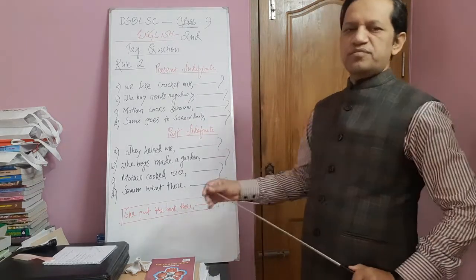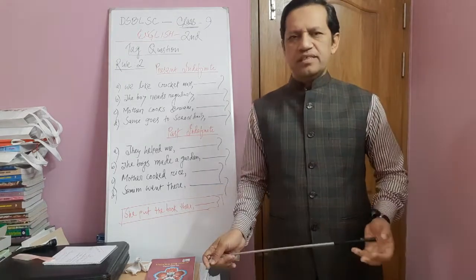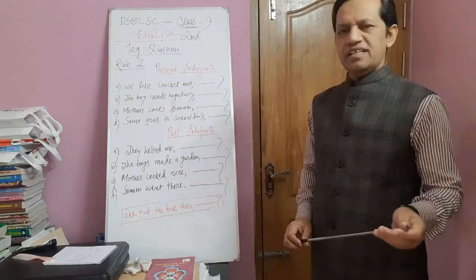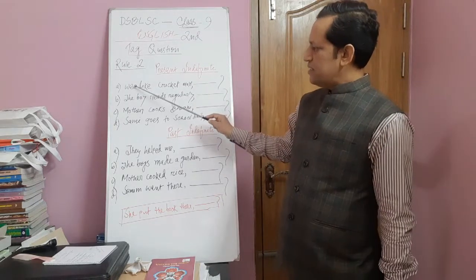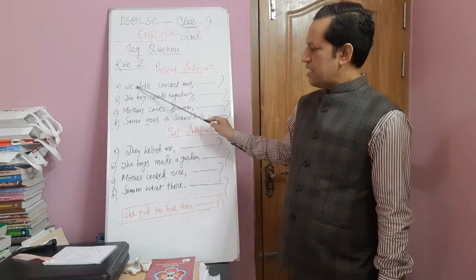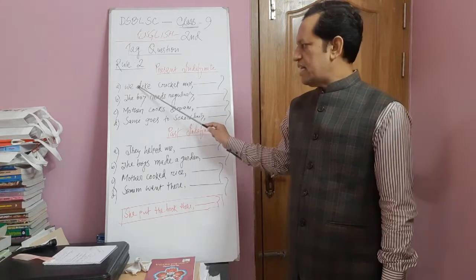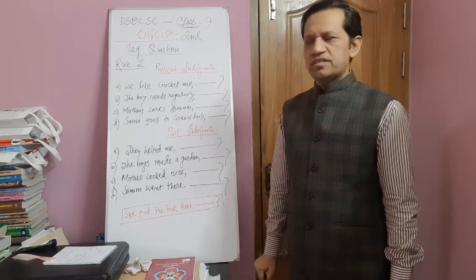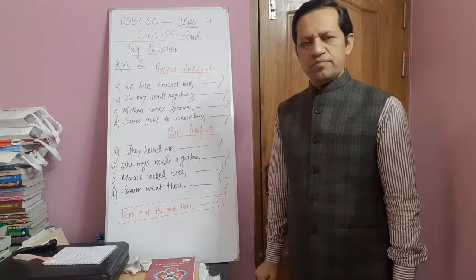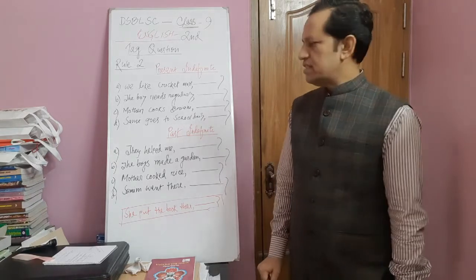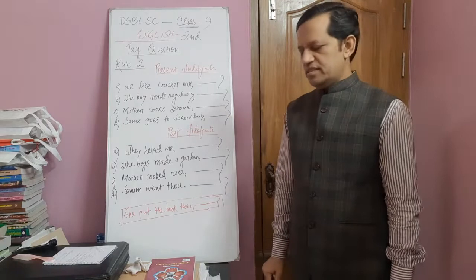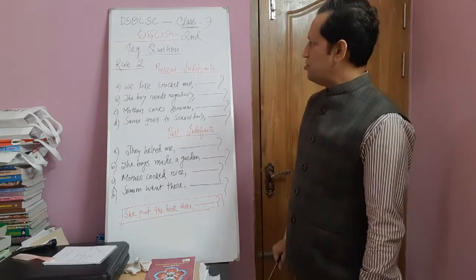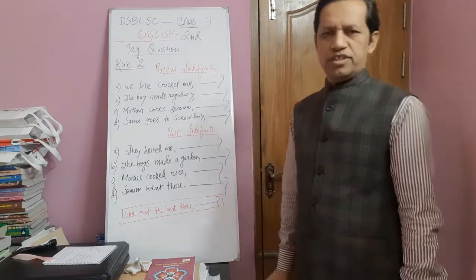The students, in our last rule, we have seen after the subject there were am, is, are, can, could, may, might, this type of modals or helping verbs or have verbs or be verbs. Then it was very easy for you to practice tag question.